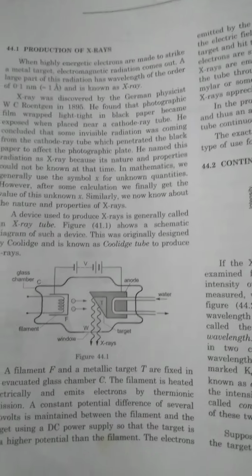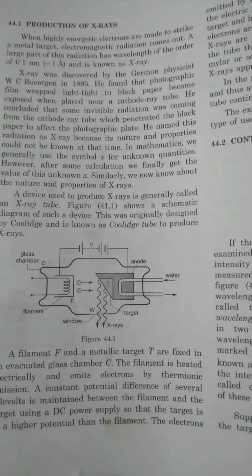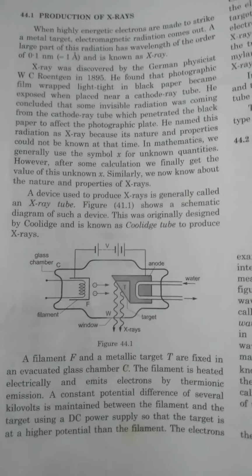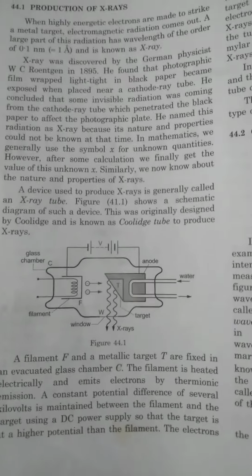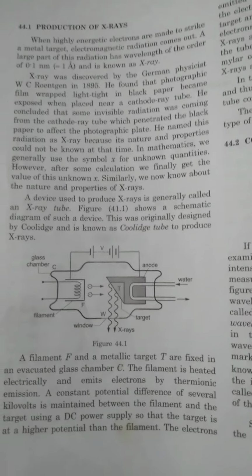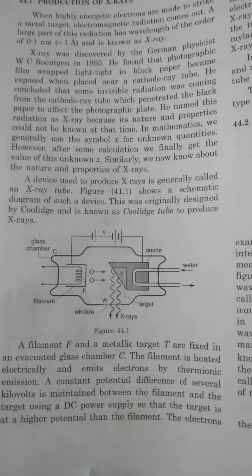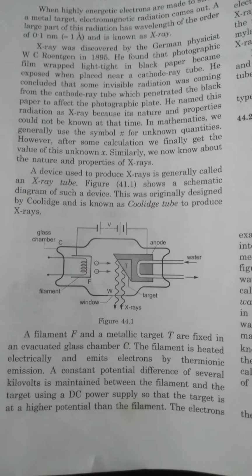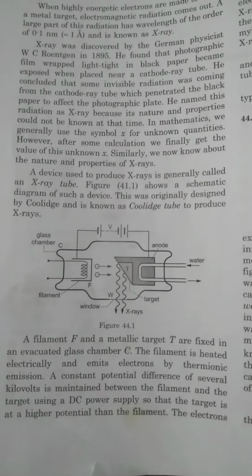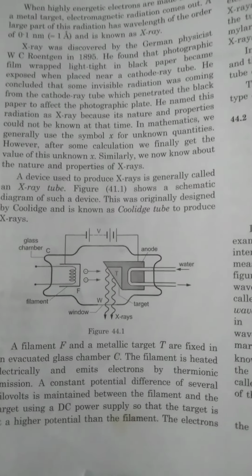A filament F and a metallic target T are fixed in the vacuumed glass chamber C. The filament is heated electrically and emits electrons by thermionic emission. A constant potential difference of several kilovolts is maintained between the filament and the target using the DC power supply, so that the target is at a higher potential than the filament.